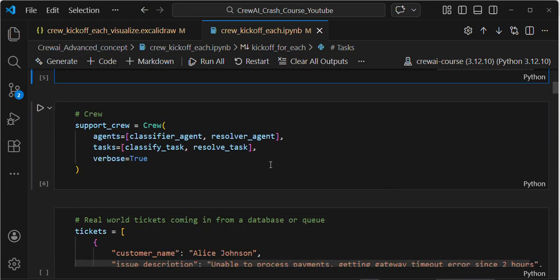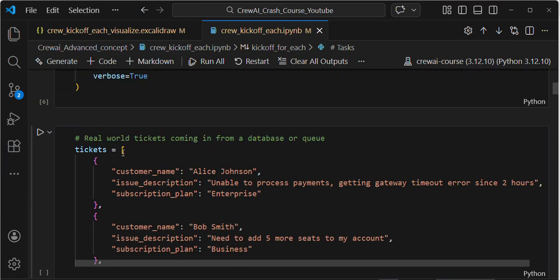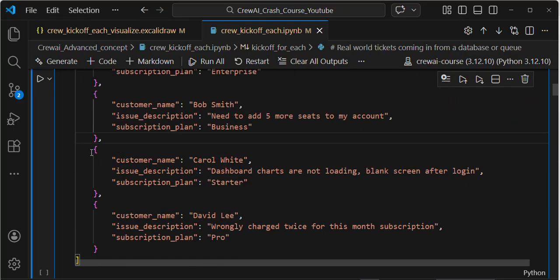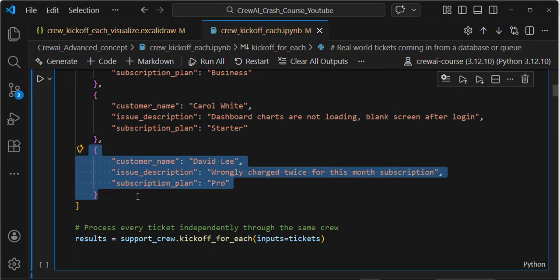I'm organizing my queries. This is my batch of questions, the tickets. This is the first customer issue, this is my second customer issue, this is my third customer issue, and this is my fourth customer issue.